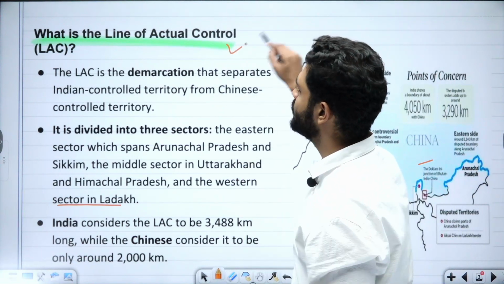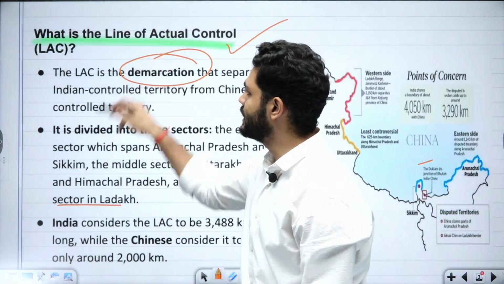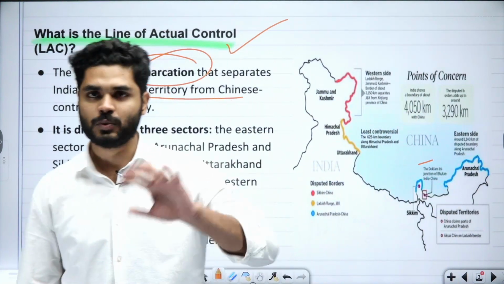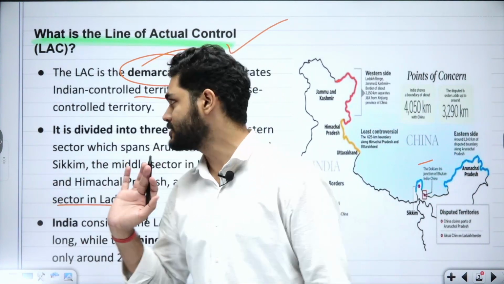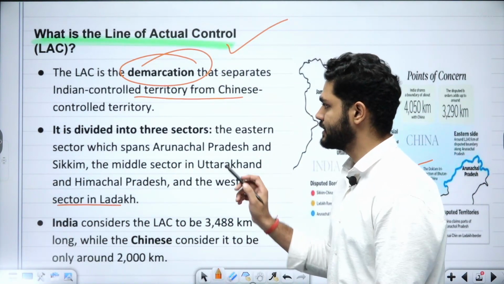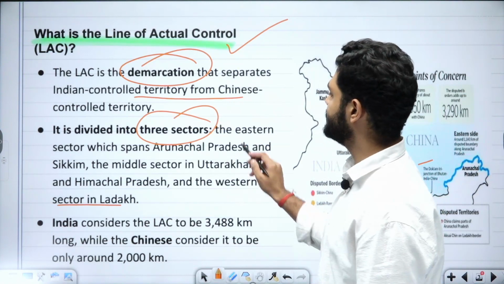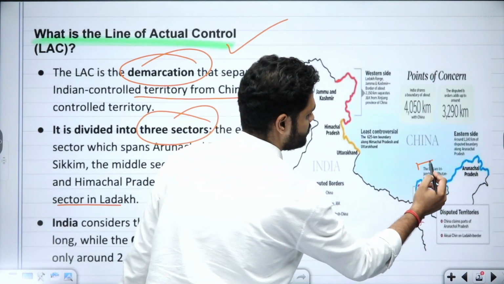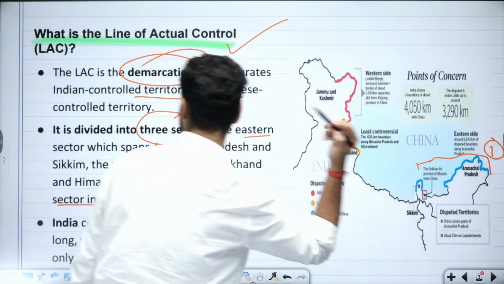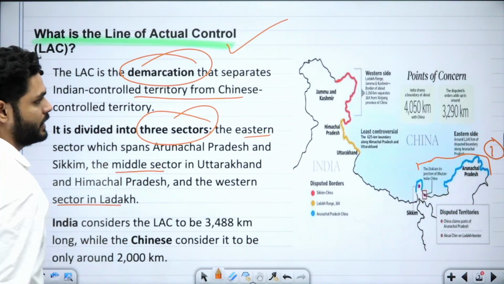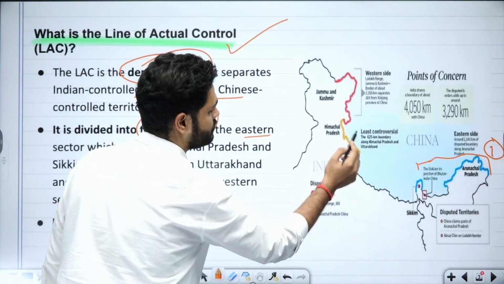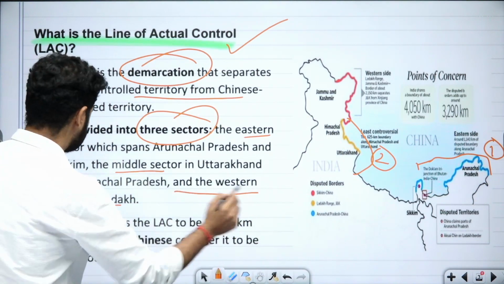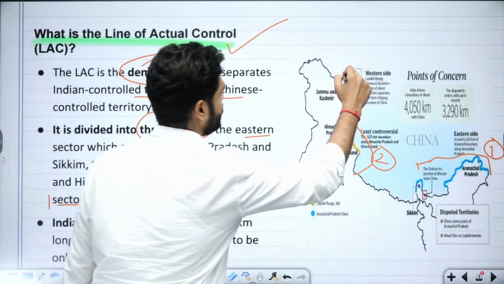What is LAC? So LAC is broadly the demarcation that separates Indian controlled territory from Chinese controlled territory. Okay, so it's a line. On one side there is Indian controlled territory, on the other side there is Chinese controlled. Broadly it is divided into 3 sectors. One sector is the eastern sector, which spans Arunachal Pradesh and Sikkim. Another, the middle sector, consists of Uttarakhand and Himachal Pradesh. And the third sector is the western sector in Ladakh.